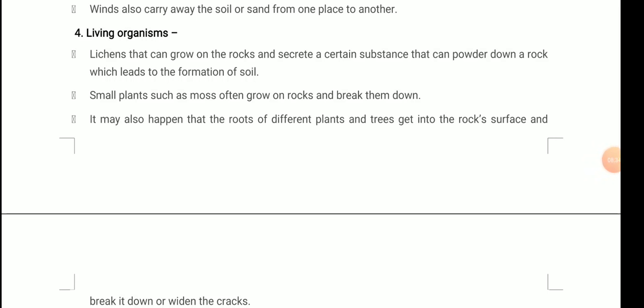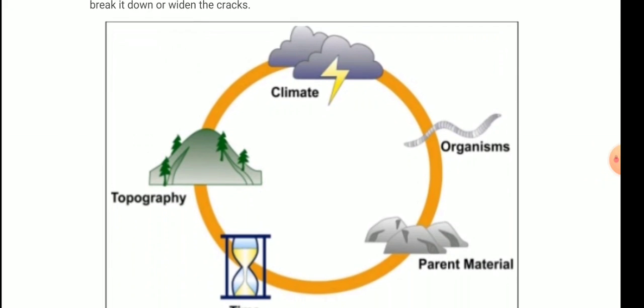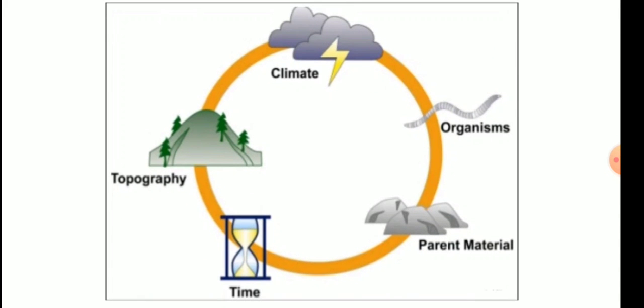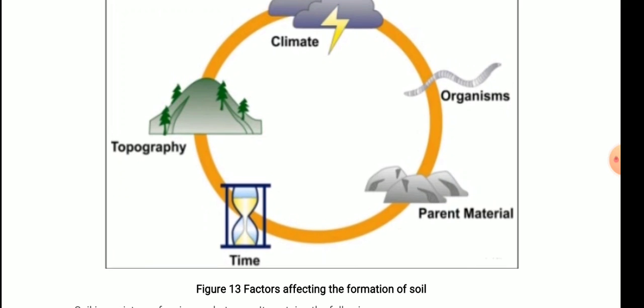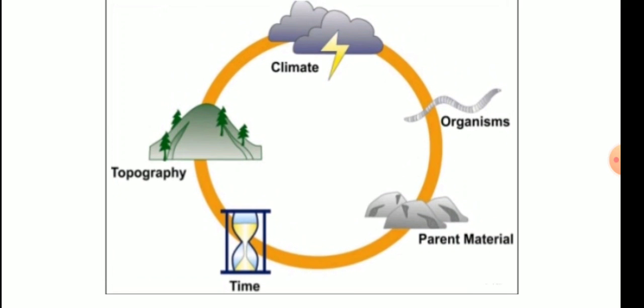So I hope it is clear to all of you. Now look at this diagram. This shows all the factors that are affecting the formation of soil. The climate, definitely: the temperature, water, humidity, etc. Then living organisms, parent material, and the topography of the region.